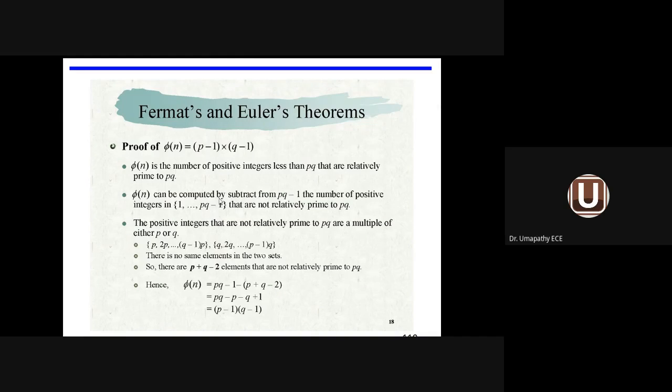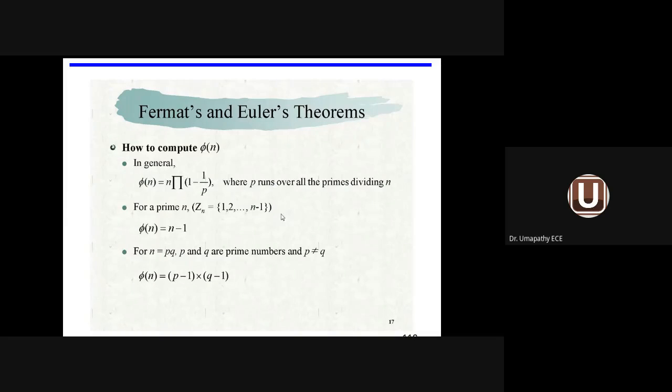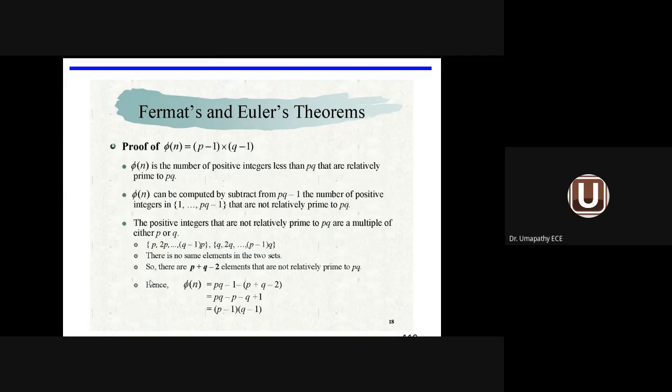We have to subtract from pq minus 1 the number of positive integers which are not relatively prime to pq, that is p plus q minus 2. So subtracting p plus q minus 2 from pq minus 1, I will get (p minus 1) into (q minus 1). Thus, phi of n equal to (p minus 1) into (q minus 1).